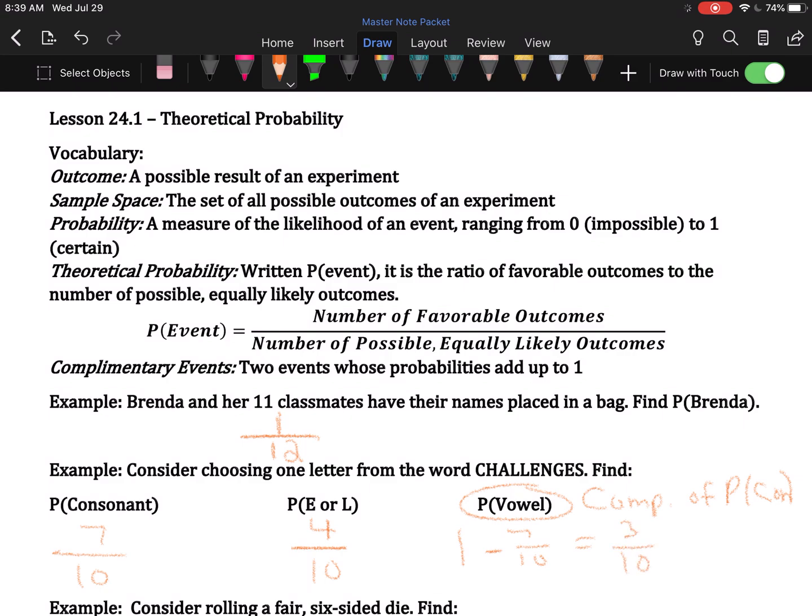We can confirm that by looking in the word and saying, hey, there's an A and 2 E's that are vowels, so 3 letters do match up. This is an example of complementary events. We can use complementary events to calculate probabilities. If we know the probability of one of the two complementary events, we can just subtract it from one.